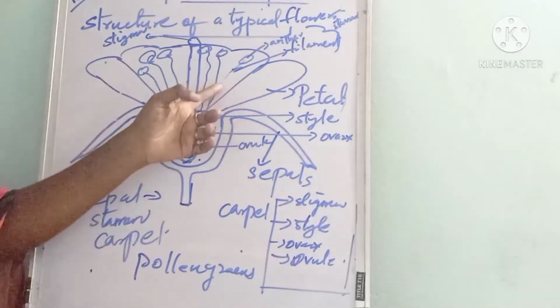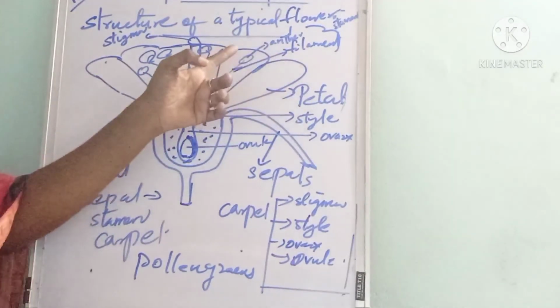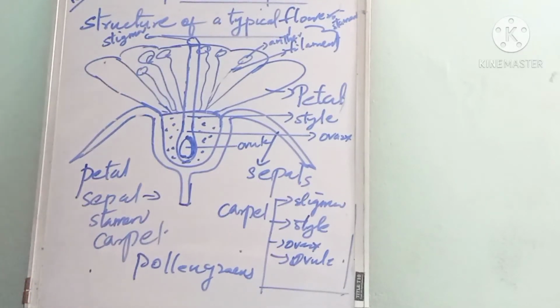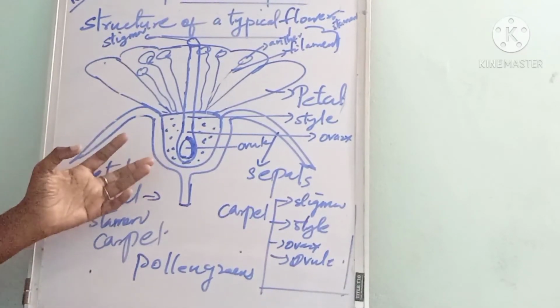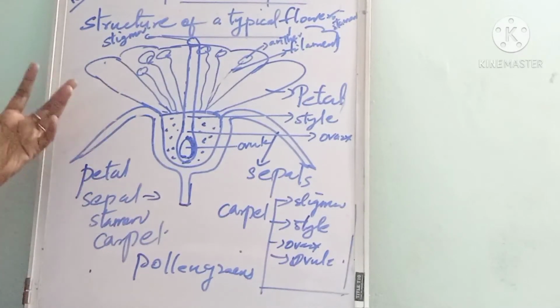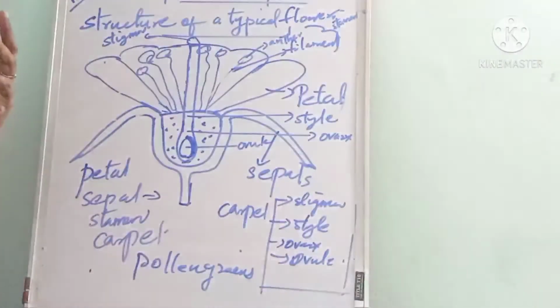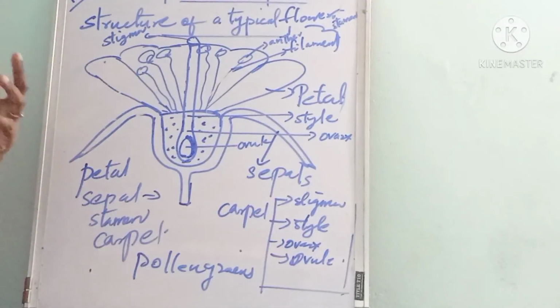Actually, the stamen consists of a long narrow filament with the anther at the top. The anthers produce pollen grains, which form the male gamete. These pollen grains appear as a powdery material on the top of the anthers.